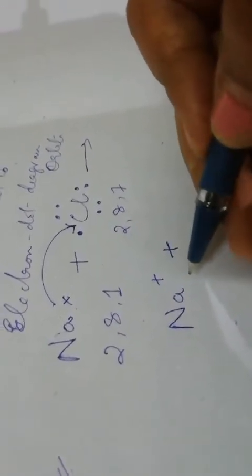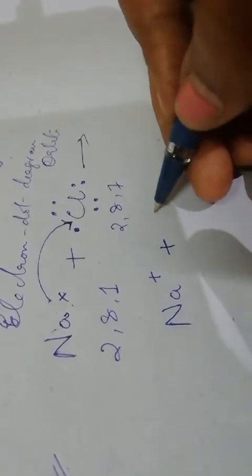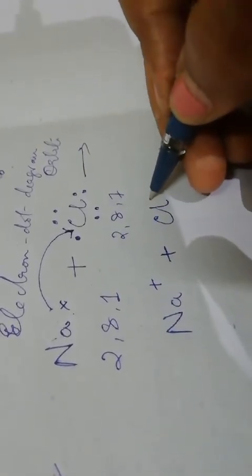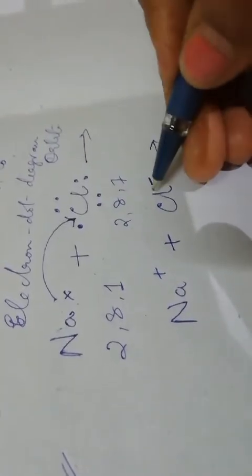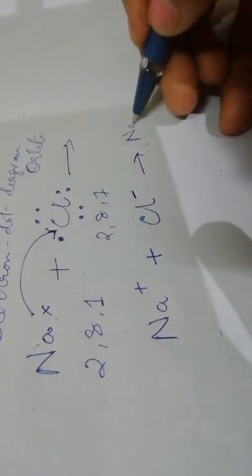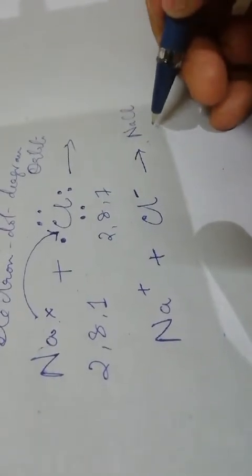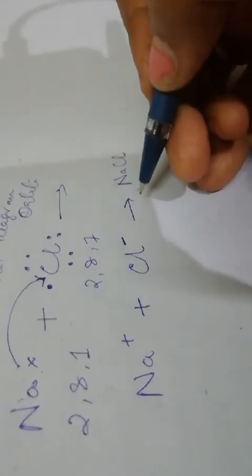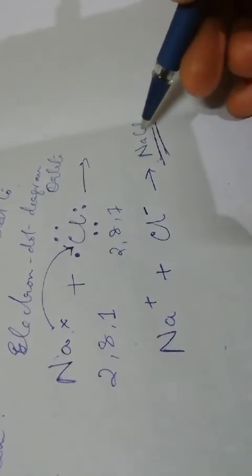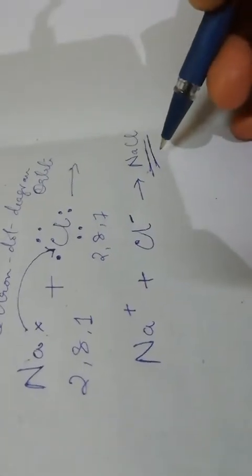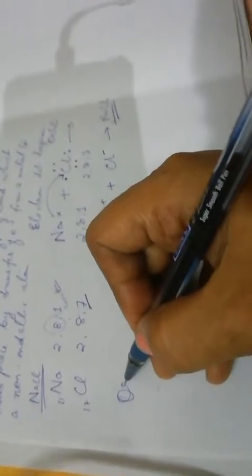So the number of protons is in surplus by 1, so it will acquire a positive charge. Chlorine has accepted one electron from sodium, so this forms a negative charge, and these oppositely charged ions are strongly attracted by electrostatic force. So it forms a sodium chloride molecule, and these atoms exist as ions inside the solid. They are all salts. Okay, now the same diagram we can draw as an orbit diagram.